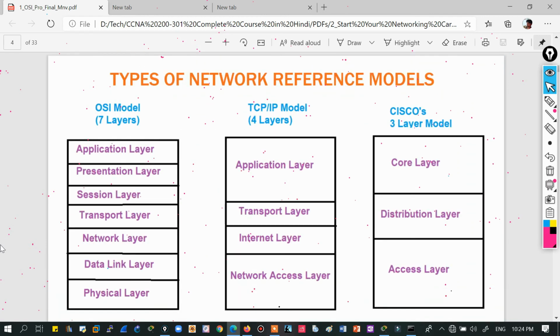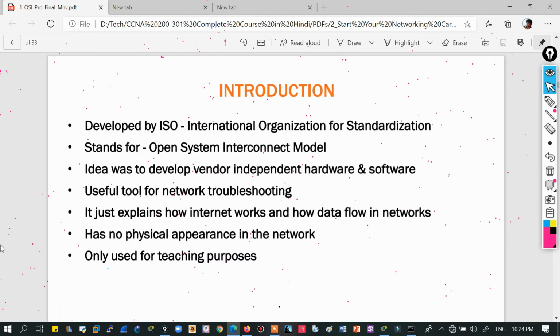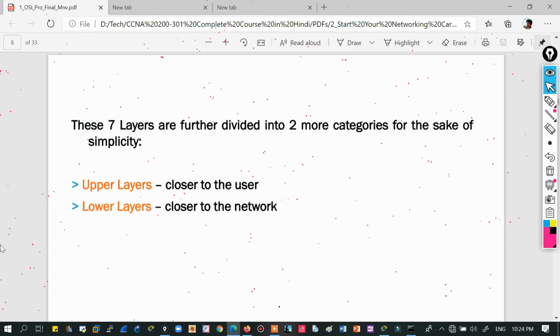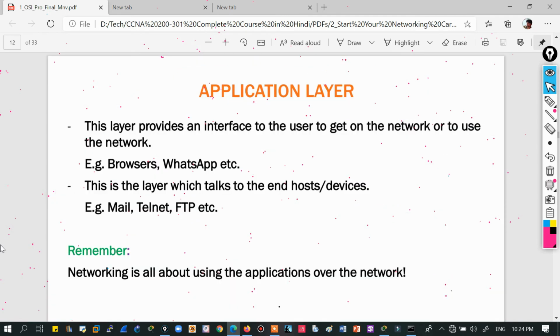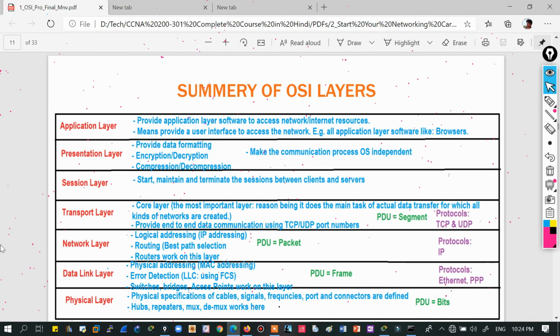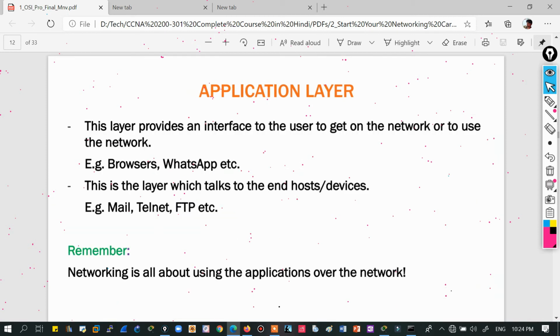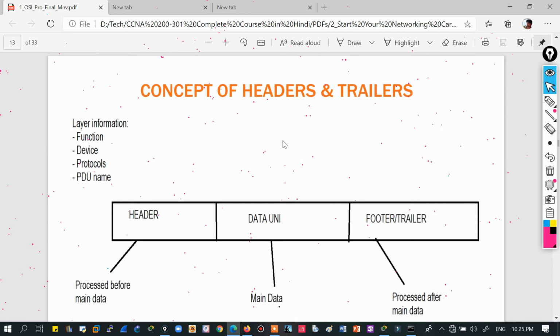Okay, we have discussed this one, and okay, 7 layered upper layers and lower layers. Then summary we did, and in summary I told you each and everything about these layers, na. So you can see this slide is for your reference. Okay, so application layer provides you interface, browser, etc. Example is this. So networking is all about using the applications. Okay, you know this, I have discussed in the networking introduction video.